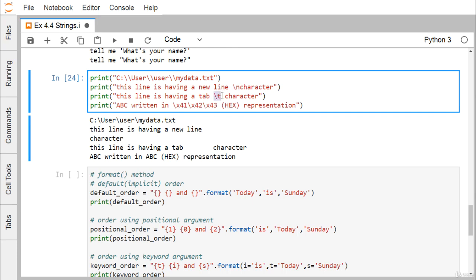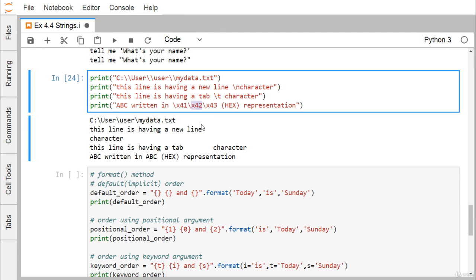We're having this slash t, that is a tab, so there is a separation of 8 characters. And then we can also write in this way, that is slash x41. So x41 will be treated as hexadecimal. What is the decimal value against this 41? 4 into 16 to the power of 1, that is 64, plus 1 into 16 to the power of 0, that is 1. So 64 plus 1, that is 65. Which character is having this ASCII code 65? That is our capital A.